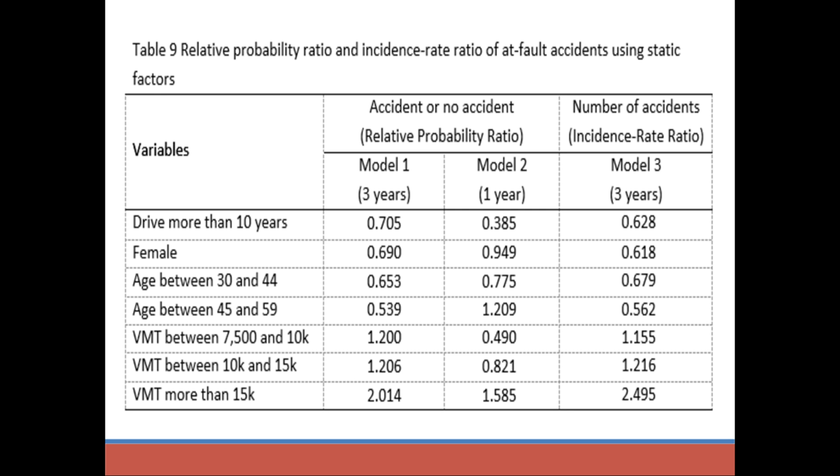Additionally, compared to those that drive less than 7,500 miles, those with vehicle miles traveled, or VMT, between 7,500 and 10,000 are 20% more likely to have accidents, and those who drive more than 15,000 miles are more than 2 times as likely to have accidents. We also found that older people are less likely to have accidents when compared to younger drivers. Female drivers were also found to have lower accident rates than male drivers.